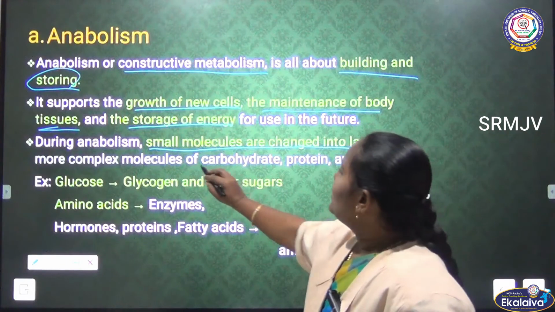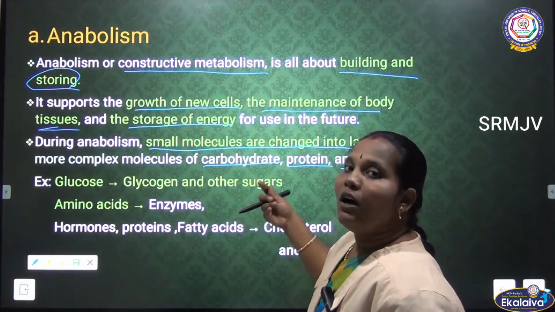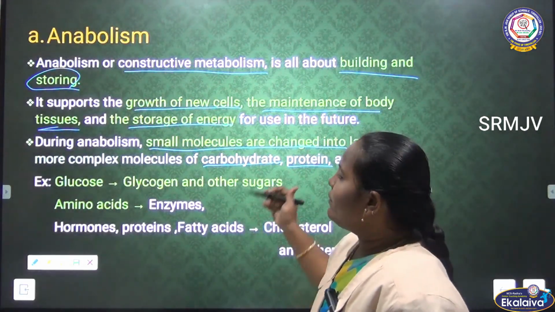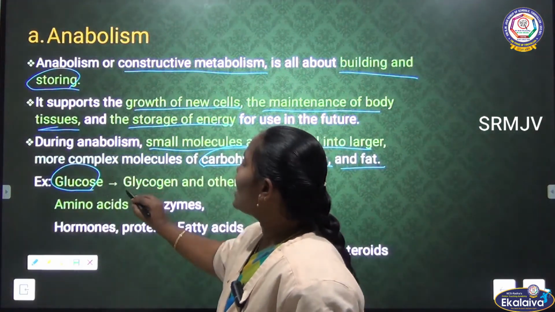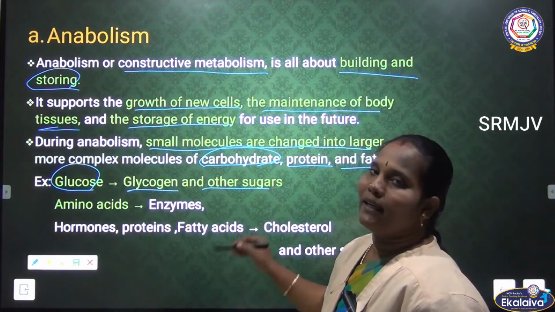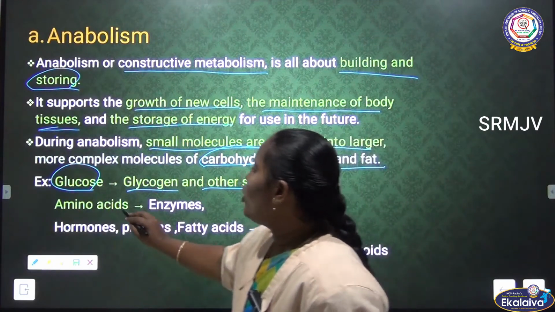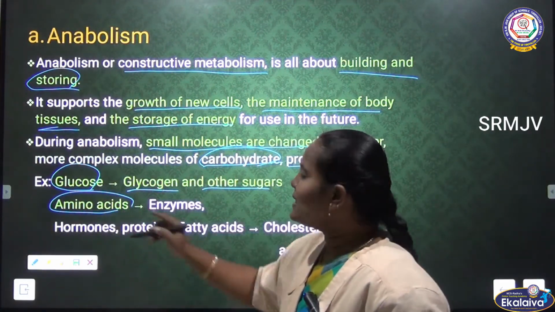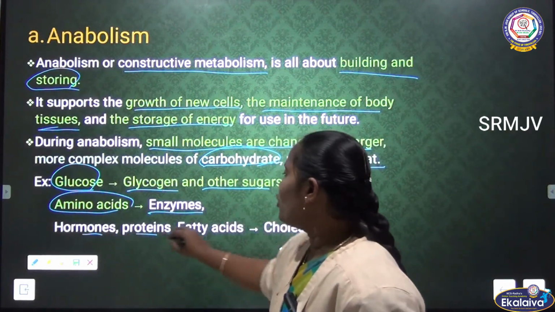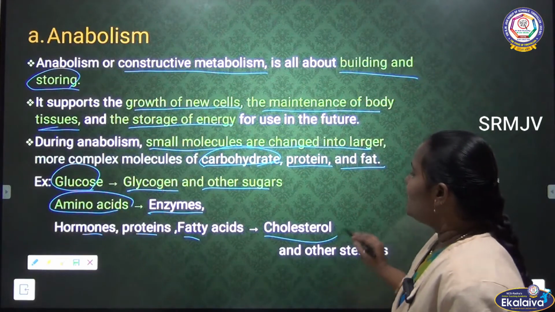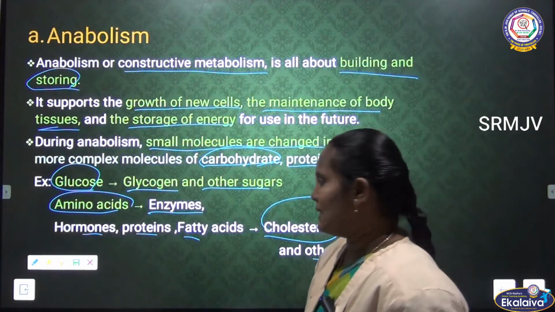Carbohydrate, protein, fat, these are all large molecules. For example, carbohydrate is converted into glucose. This glucose is again converted into glycogen and then other sugar forms, other sugars like lactose. Then next one, amino acids. Protein is made of amino acids. These amino acids are again converted into enzymes, hormones, proteins, and fats are converted into cholesterol and other steroids. So this is the anabolism process.